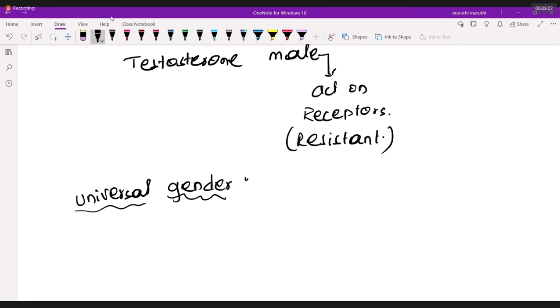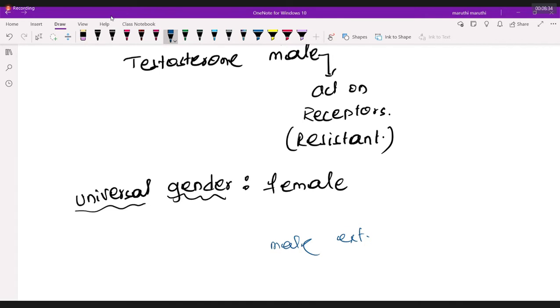Every universal gender is what? Universal gender is female. Why is universal gender female? Because the reason is that if a person needs to have male external genitalia, that requires the action of testosterone.